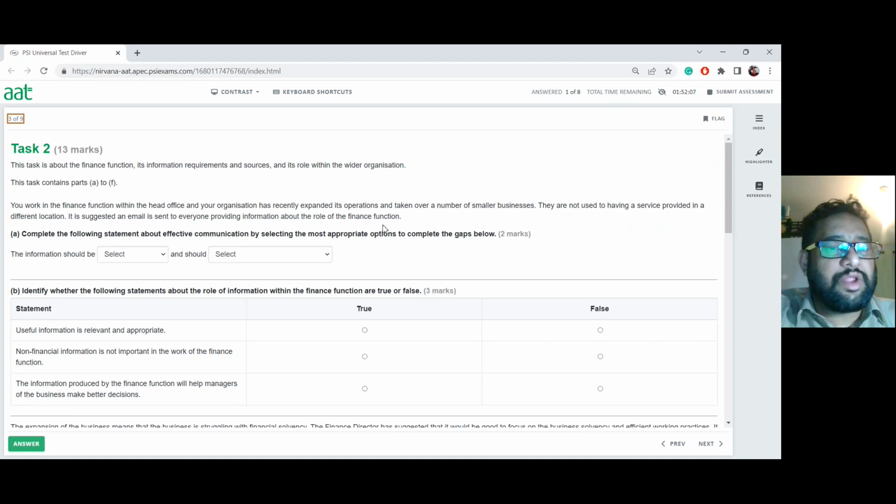It is suggested an email is sent to everyone providing information about the role of the finance function. So there they're asking you here, complete the following statement about effective communication by selecting the most appropriate options to complete the gaps below. So what you need, information should be what? It has to be some sort of a way you can understand it. And then also it doesn't have to go too big, because imagine that you send an email about 15 pages worth, no one will bother reading it. Like when you're reading the terms and conditions of something you're buying online, you just scroll down to the bottom and you tick, oh, you accept the terms.